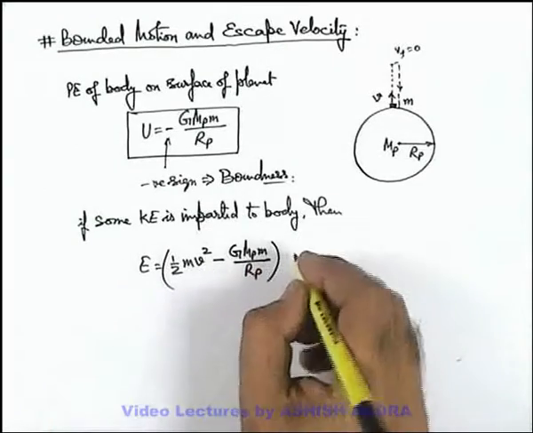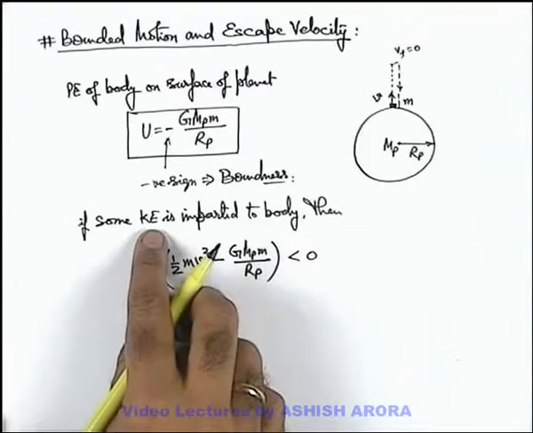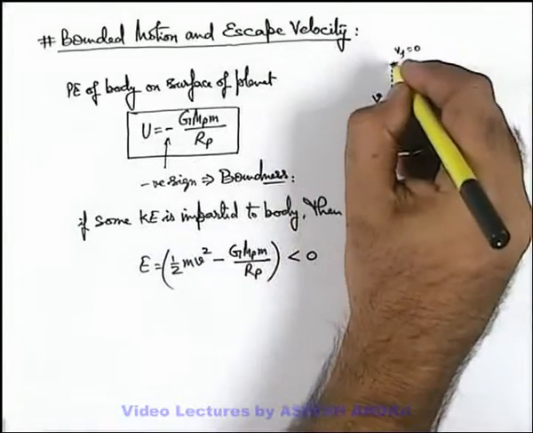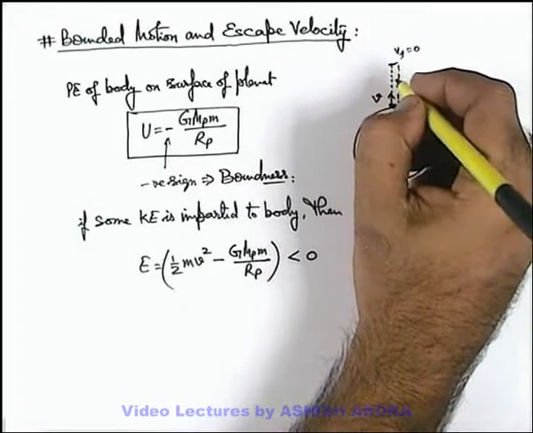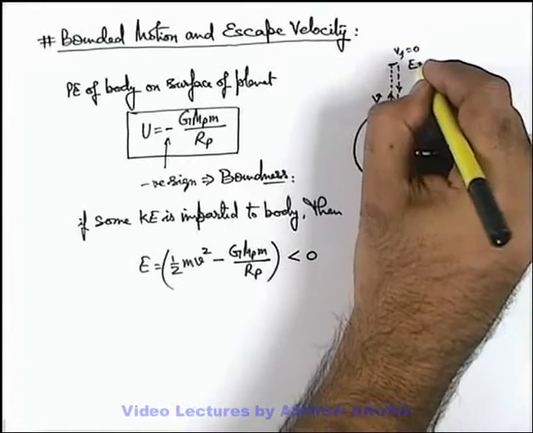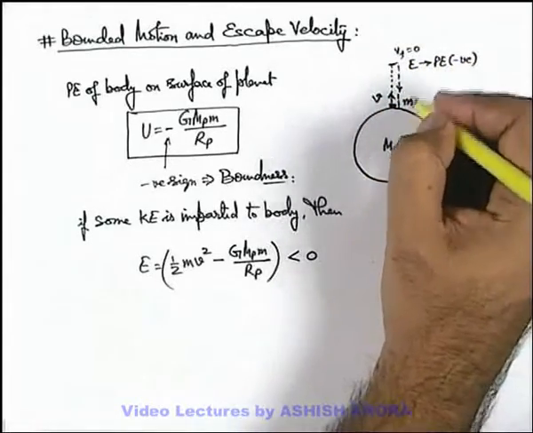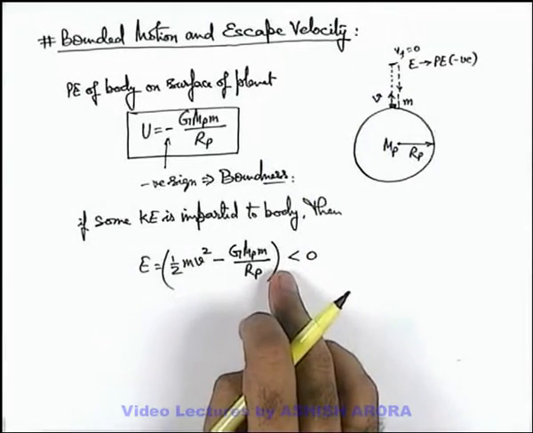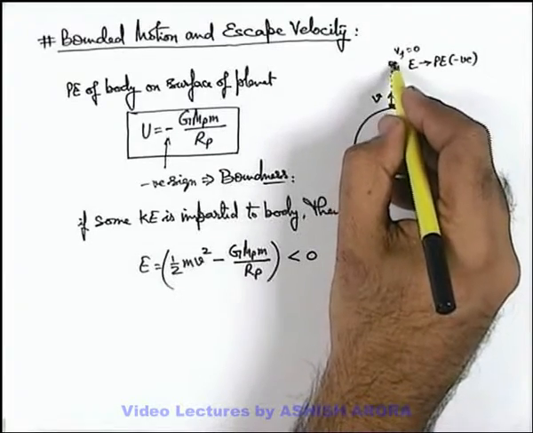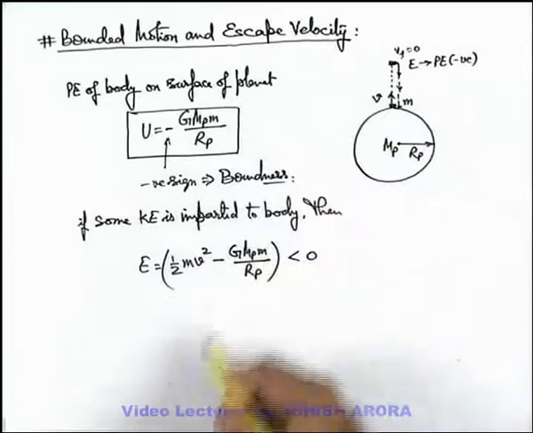Now if this energy is less than 0, that means even after supplying some kinetic energy, the total energy is negative. That means at the topmost point of its motion, when its kinetic energy becomes 0, the total energy is transformed to potential energy of the body, which is still negative because the total energy is less than 0. So it again shows boundness, that means it is under the influence of attractive forces of the planet, and it'll fall back onto the surface of the planet.